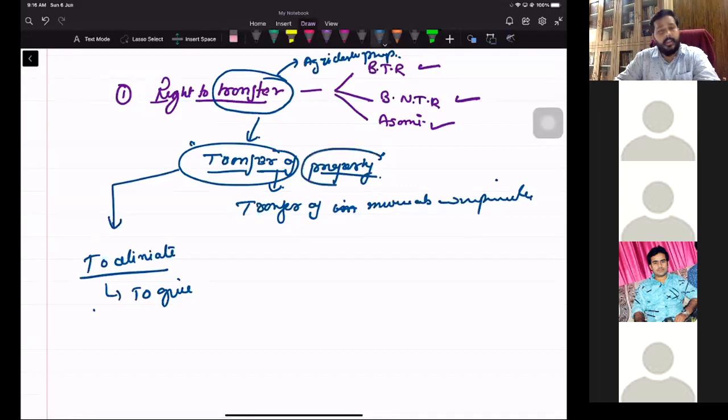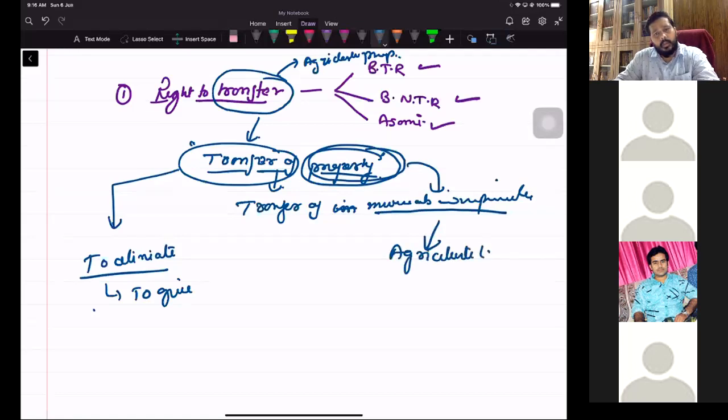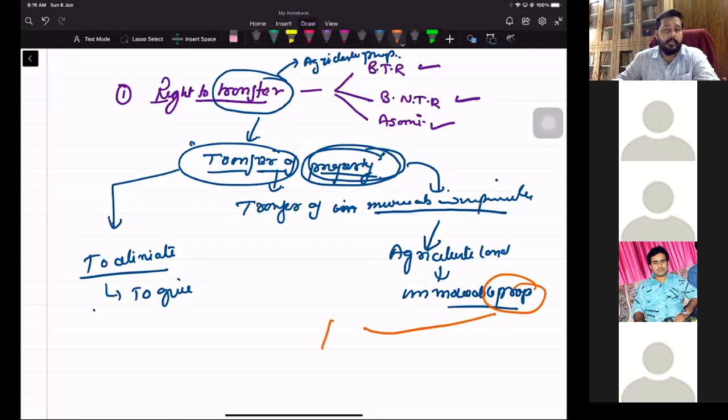When it's called property, they are talking about property. My question is, when I say transfer of property, Rajdeep says it means transfer of immovable or movable property. In our context, we are talking about agricultural land, so basically we are focusing upon immovable property. But what is important is this: what do you mean by the term property?